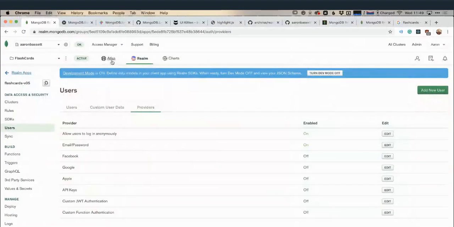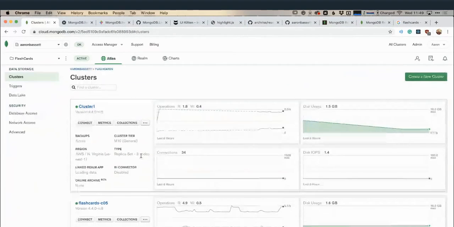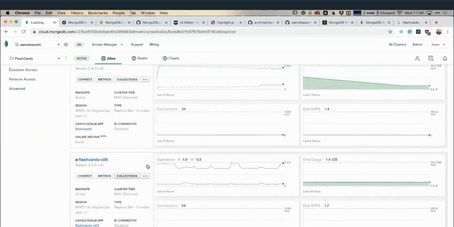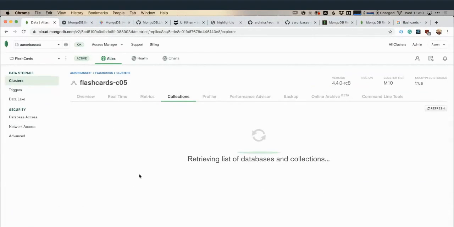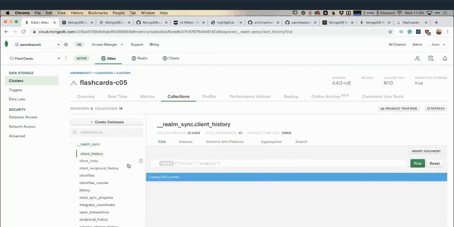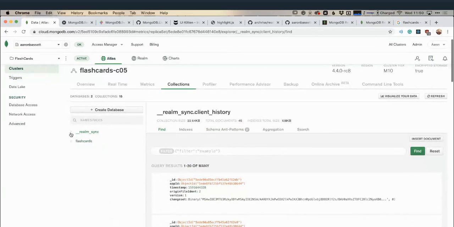So let's have a really quick look at my cluster so we can see this. This is the cluster I created earlier, my collection. Just taking a little second while it downloads. Okay, so we can see this is all stuff that Realm's creating to manage my sync for me. We don't need to worry about that now.